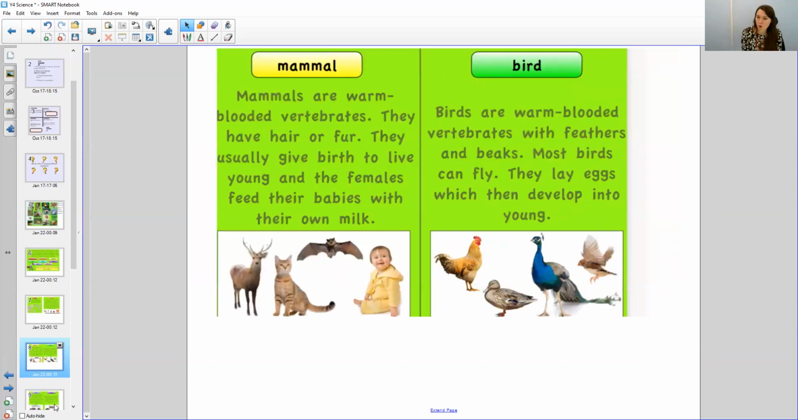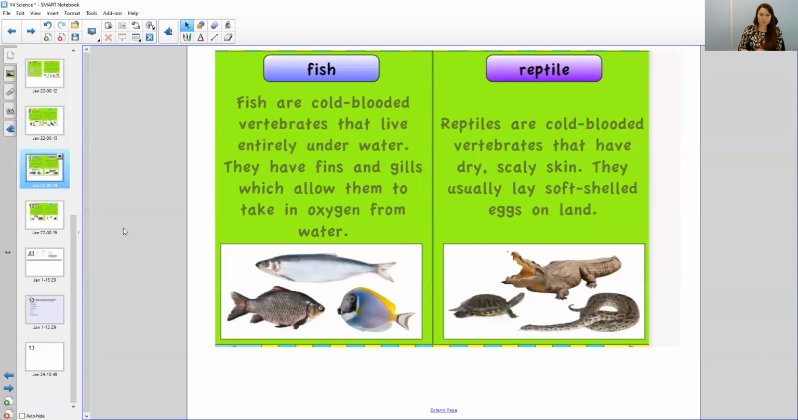Okay, now into the groups. So mammals, they're warm-blooded vertebrates. They have hair or fur, and they usually give birth to live young, and the females tend to feed their babies with their own milk. Birds are also warm-blooded vertebrates and have feathers and beaks. They mostly can fly, but they lay eggs for their young rather than live young.